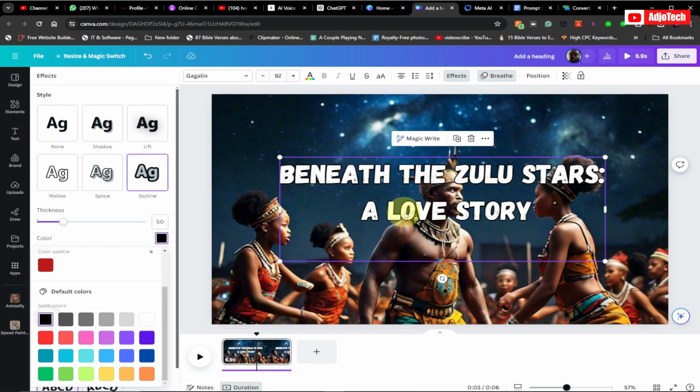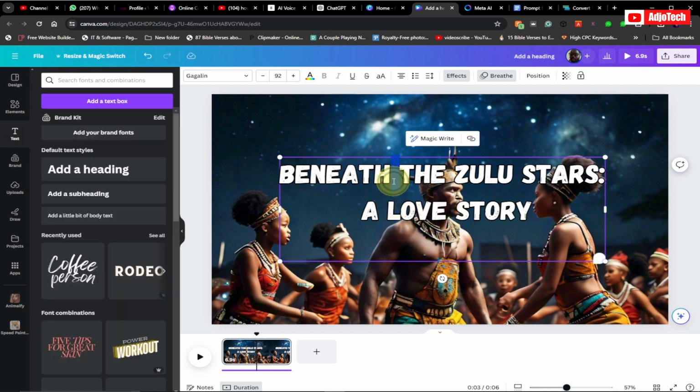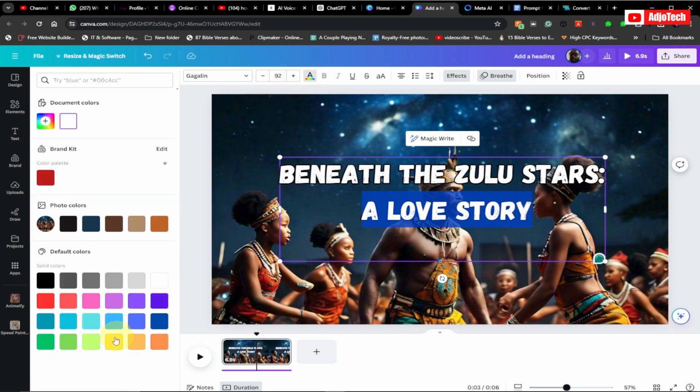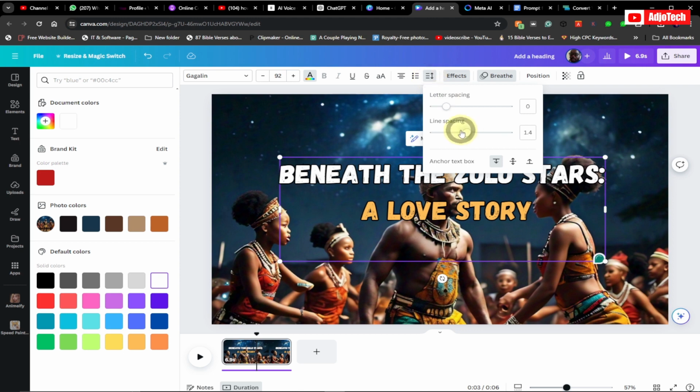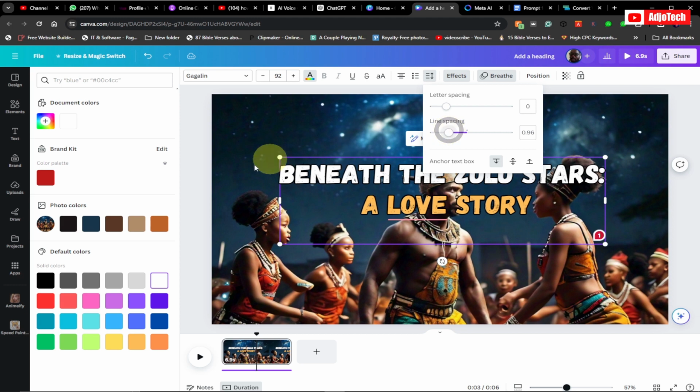Okay, so if you want to actually work on the spacing, you can actually do that. Let me select the bottom pattern and change the color for that. I prefer something like orange. See, and then I'm also going to go to the alignment and then close the spacing a bit. So this is basically what it's going to do.